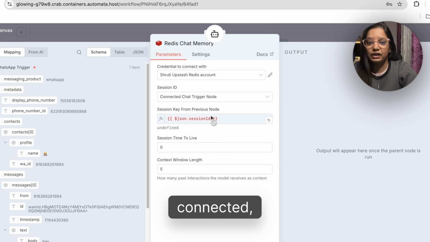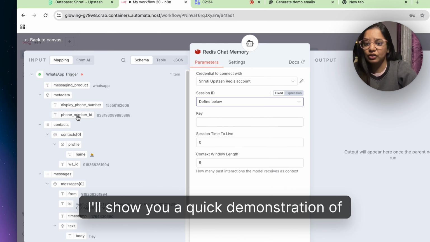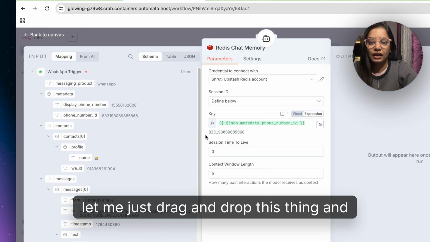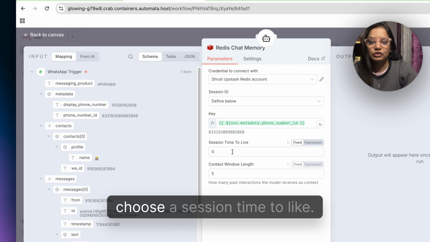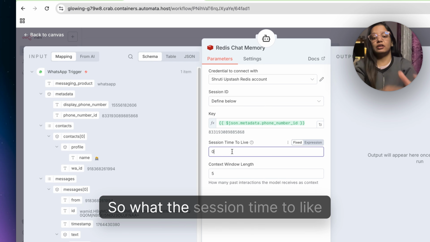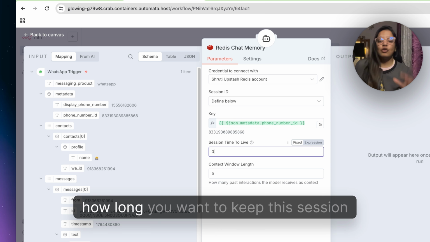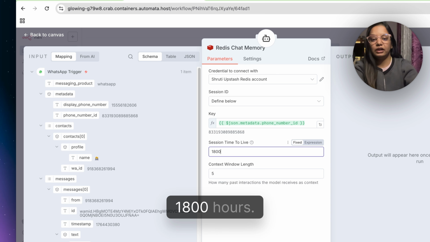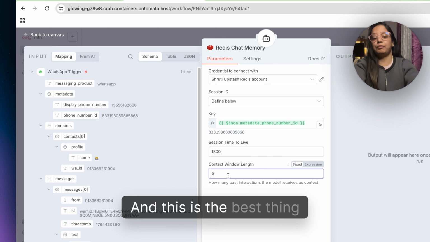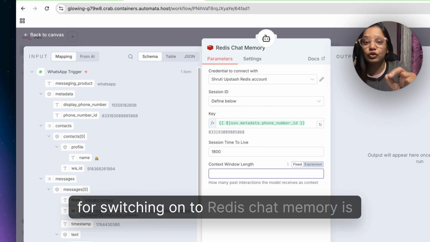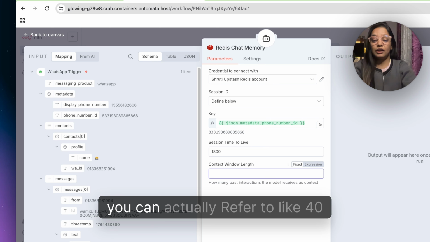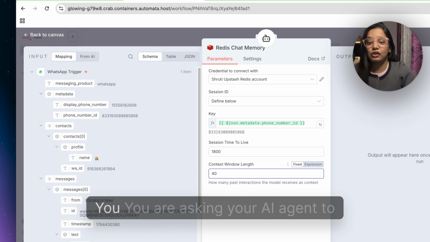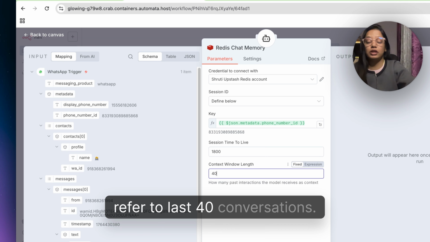Once you have connected, I'll show you a quick demonstration of this. So let me just drag and drop this. And now you can choose a session time to live. The session time to live is how long you want to keep the session alive. So for example, I want to keep it to 1800 hours. And the best thing about switching to Redis chat memory is you can ask your AI agent to refer to the last 40 conversations.